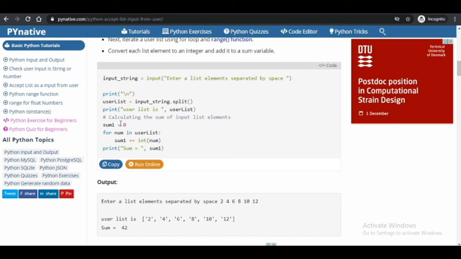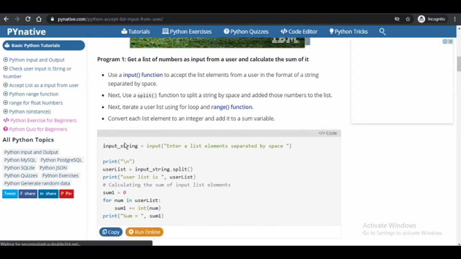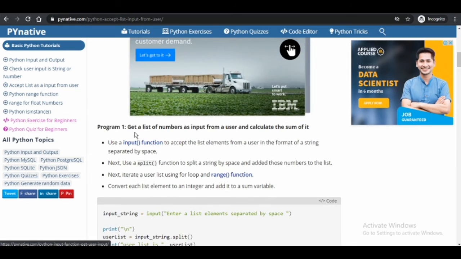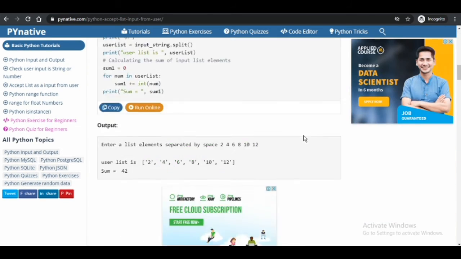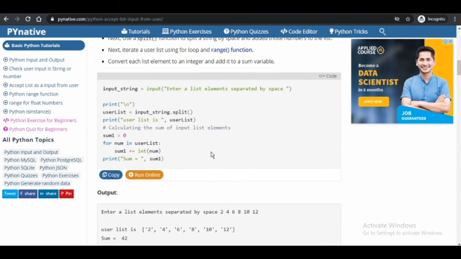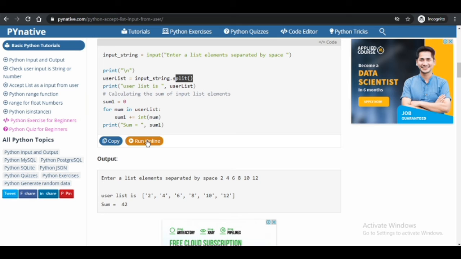Then, okay, this is something else, getting a list of input. No, this is not that. We are talking about arrays. This is an array. For num in user list, sum plus equal to int num. It means they are making a user list from the input string with split, and then putting the numbers in step by step.